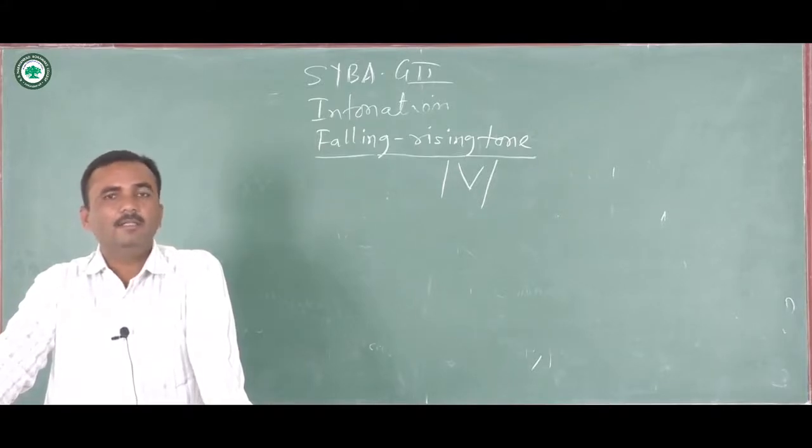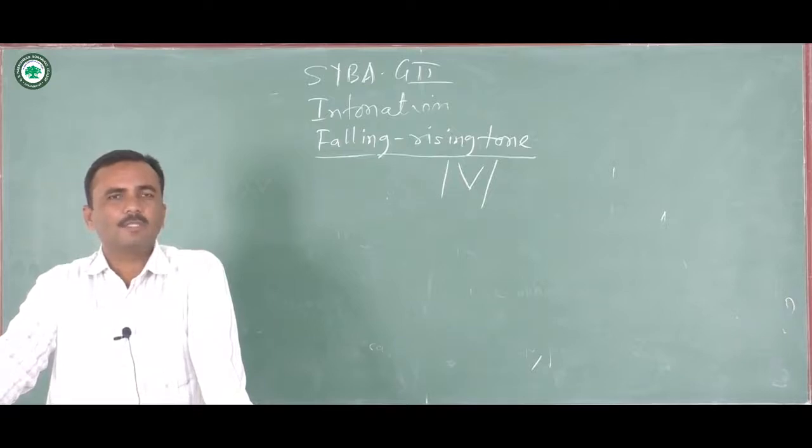So the falling and rising tone conveys more than literal meaning. The literal meaning means the meaning that can be observed in a word. But when falling tone and rising tone are combined or brought together, it gives more than literal meaning. It means we have to explore the hidden meaning here.